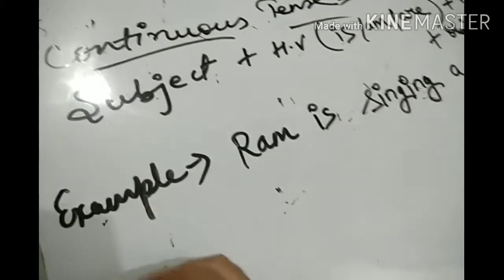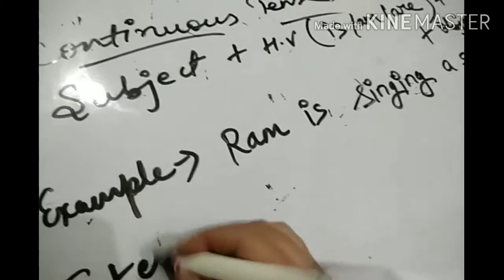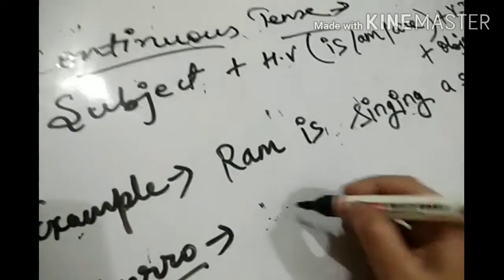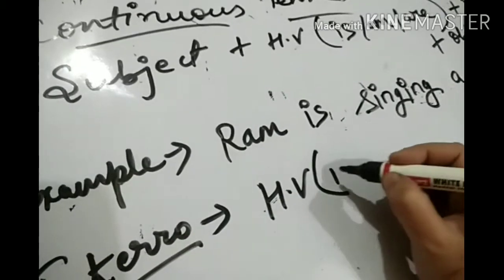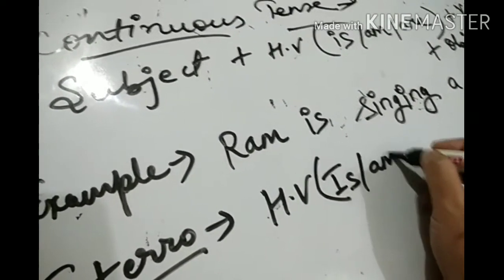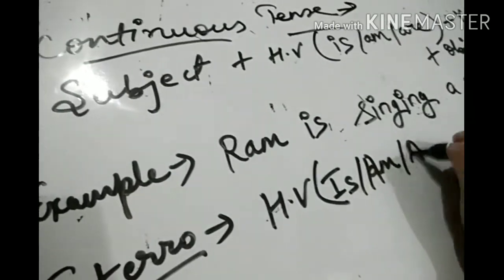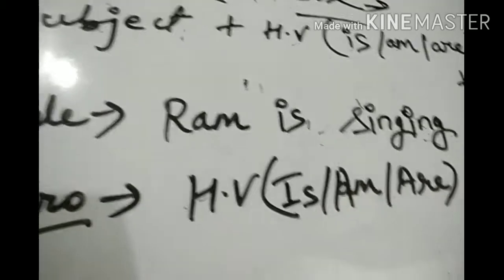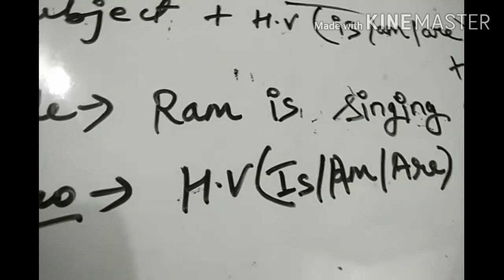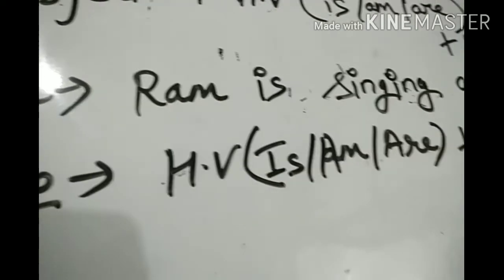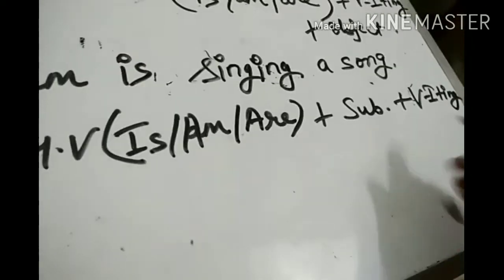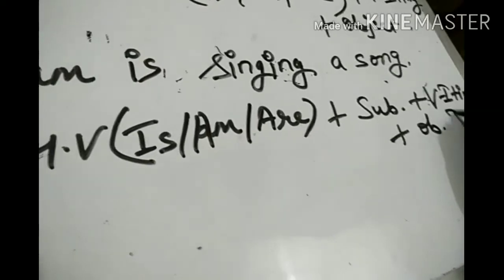After that, interrogative formation of this sentence. For interrogative formation, helping verb is at the first position. Is, am, and are is at the front position, first position. After that we need a subject, then verb first form, then ing, and at the last object is needed, and then question mark.